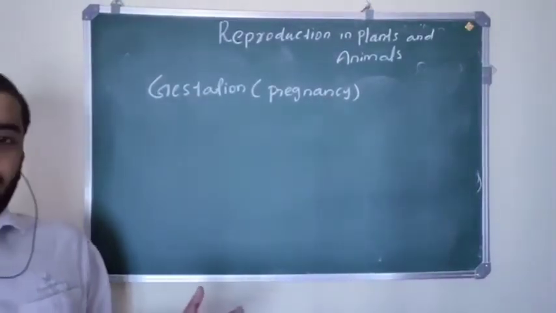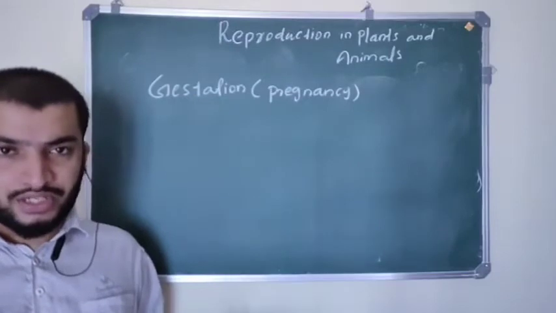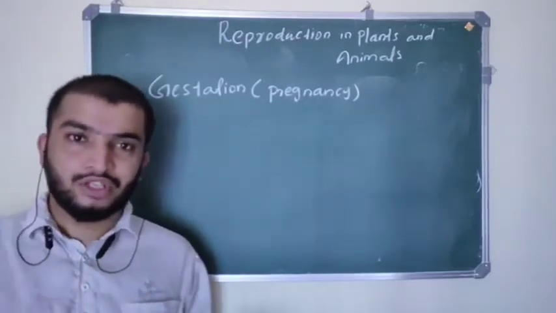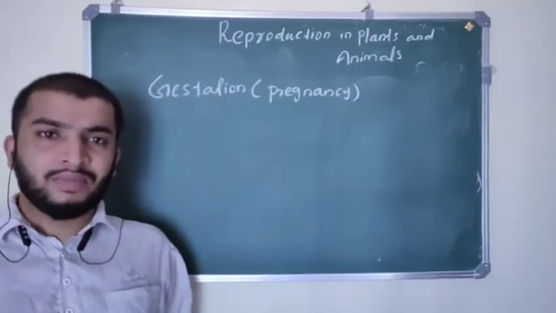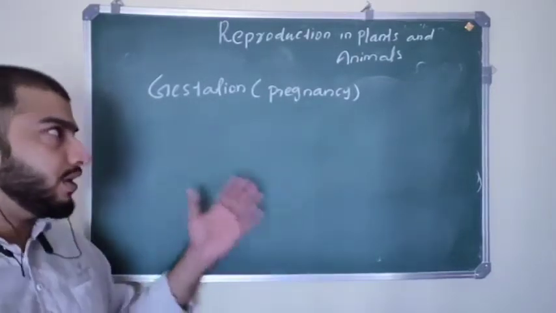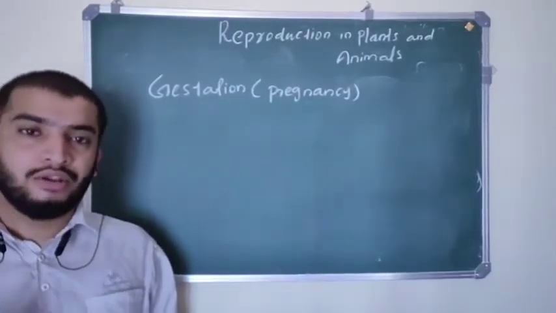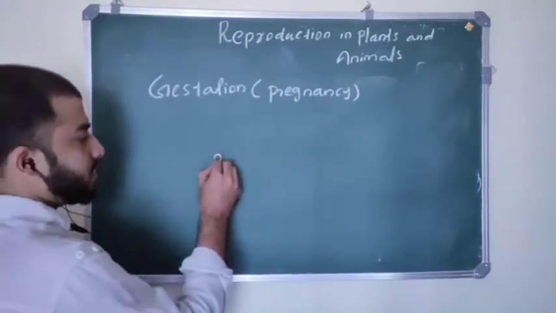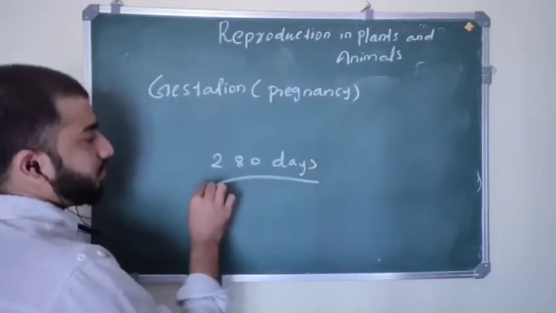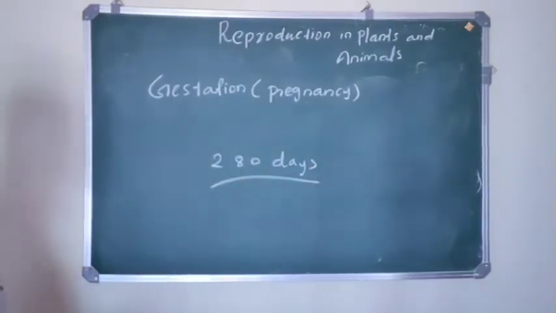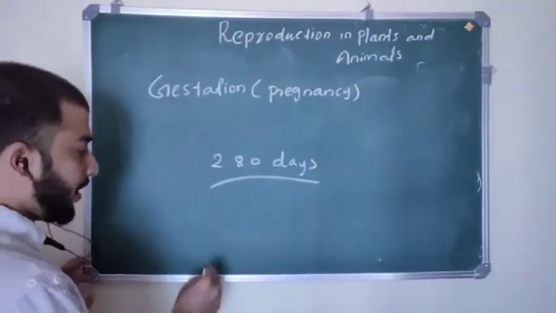Gestation. Gestation simply means pregnancy. It is the time period in which the embryo attains its development in the uterus, that time period is called gestation. In humans, it lasts around 28 days. During this time what happens?